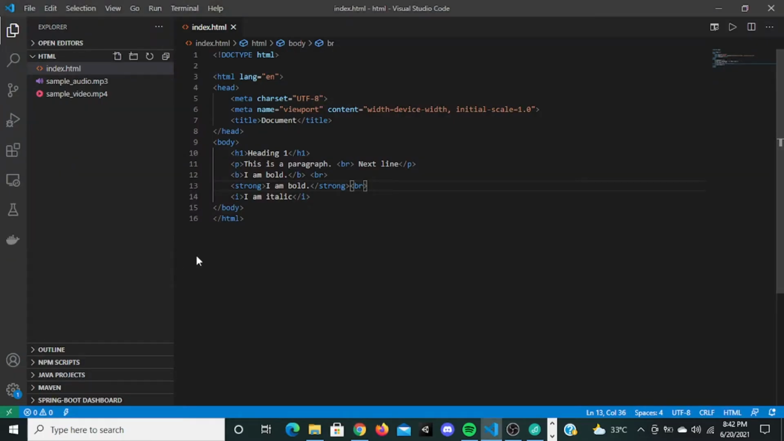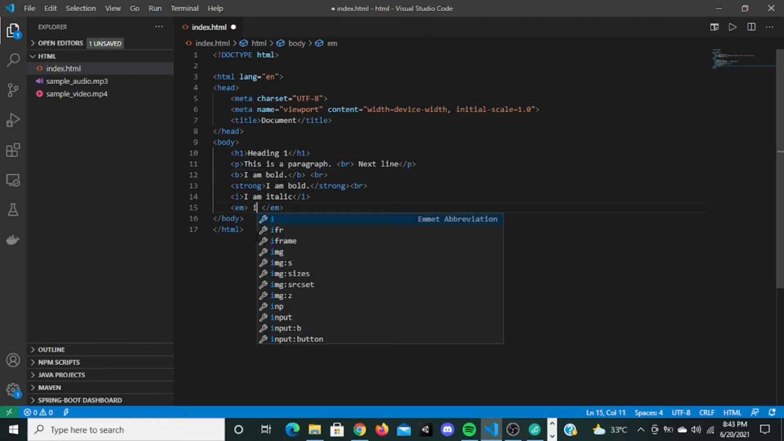So next one is EM. So EM is called emphasized. This is also same as bold. You can use these tags to make the text bold. I think this tag will also underline the text, so we'll see. This is I am bold. So this is also I am important. These tags are used to specify something important in your website.